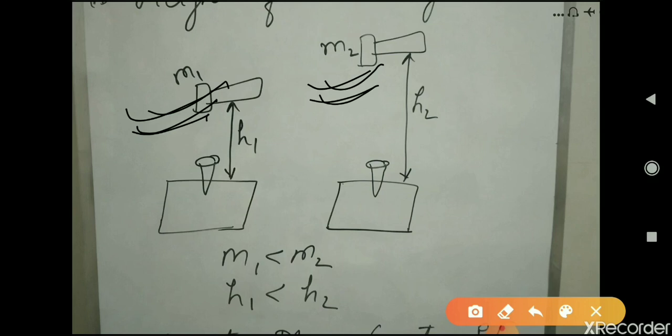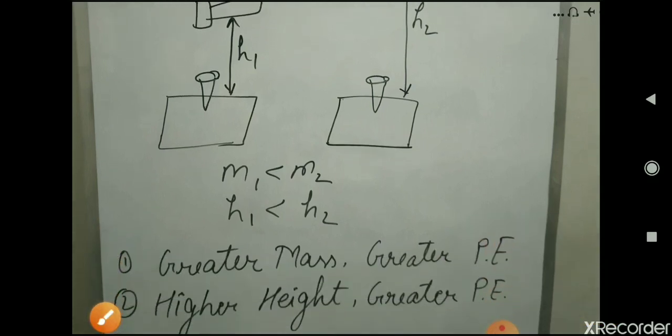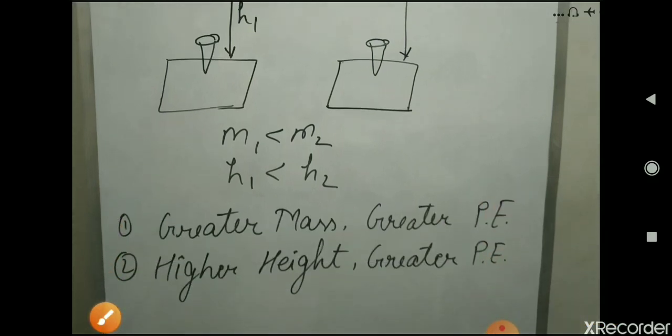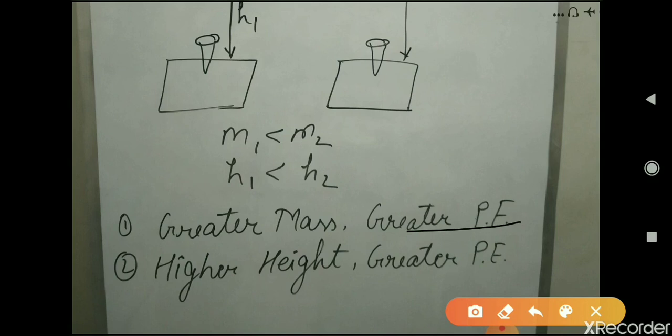Now because of the mass also, the lighter the hammer, the less it will drive the nail into the wood. The more the mass of the hammer, the more it will drive the nail into the wood. Means greater the mass of the body, the greater is the potential energy. Higher the height of the body, the greater is the potential energy.